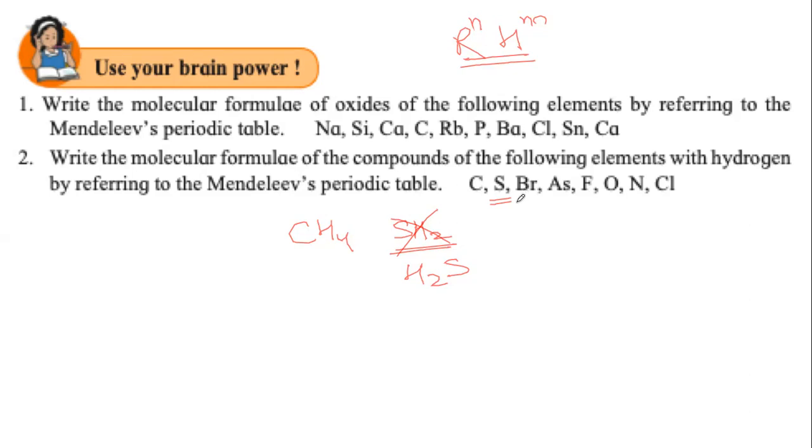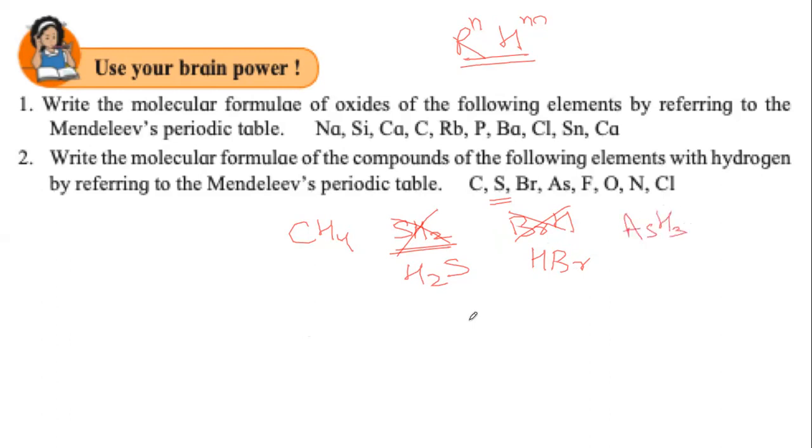Similarly, for Br, if you follow what Mendeleev has said, you would have written this BrH. But the right way to write it is HBr. It's an acid. As, arsenic.